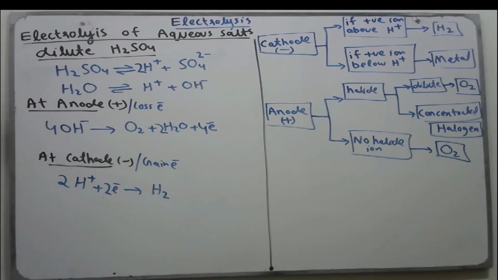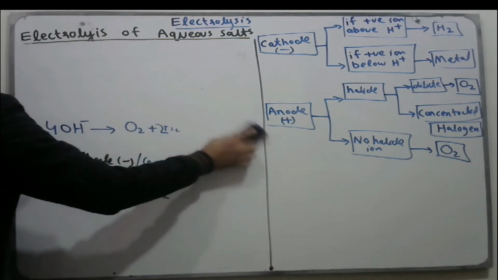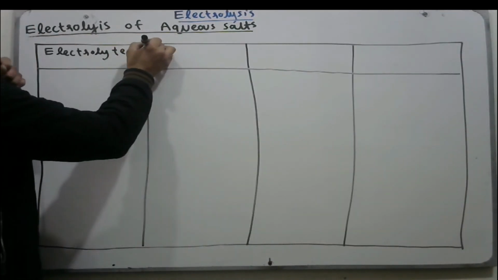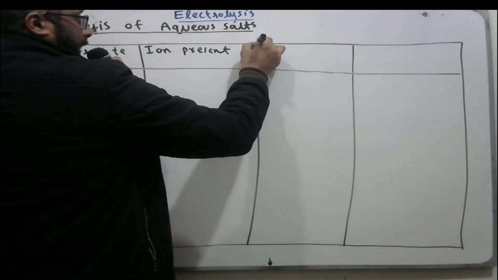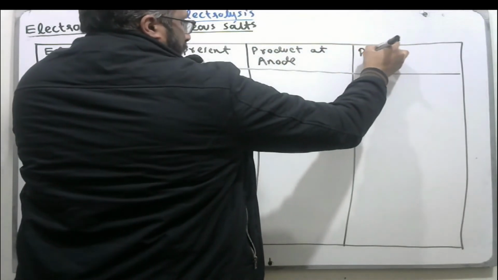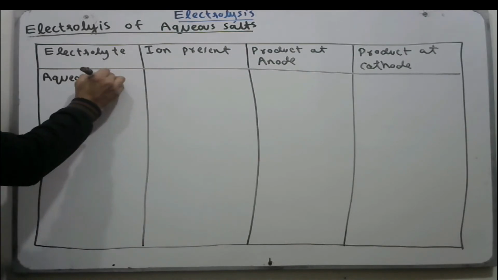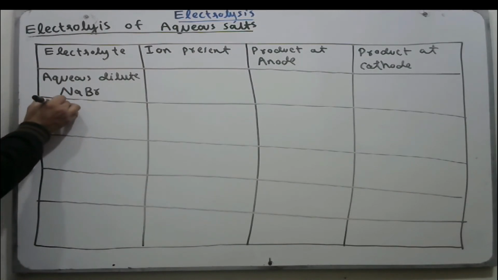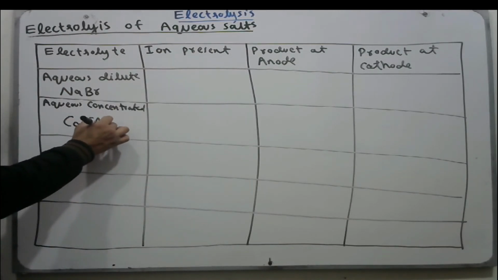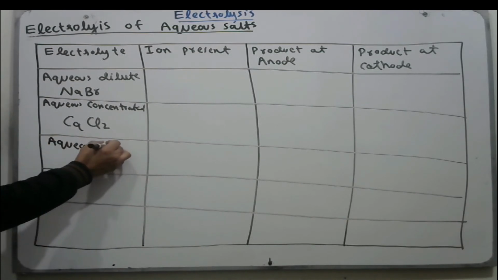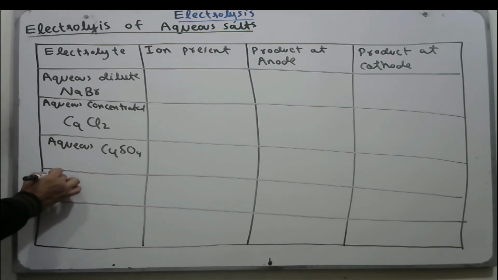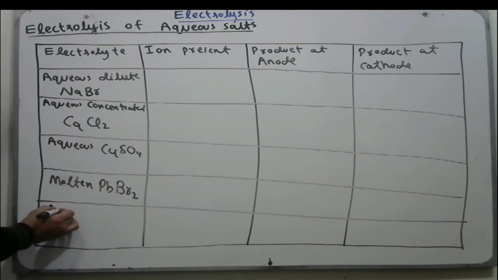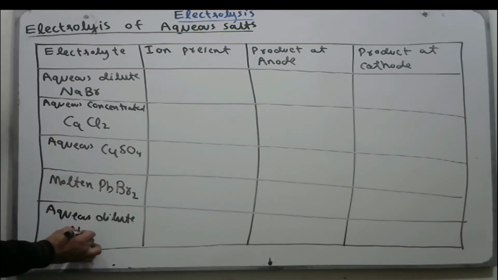Now we discuss some questions from the Cambridge paper. We have different columns here. First column we have electrolytes, then ions present, product at anode, product at cathode. The electrolytes are aqueous dilute sodium bromide, aqueous concentrated calcium chloride, aqueous copper sulfate, molten lead bromide, PbBr2, aqueous dilute sodium nitrate.